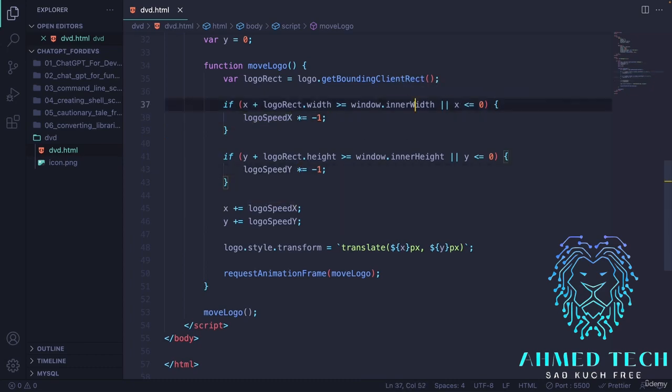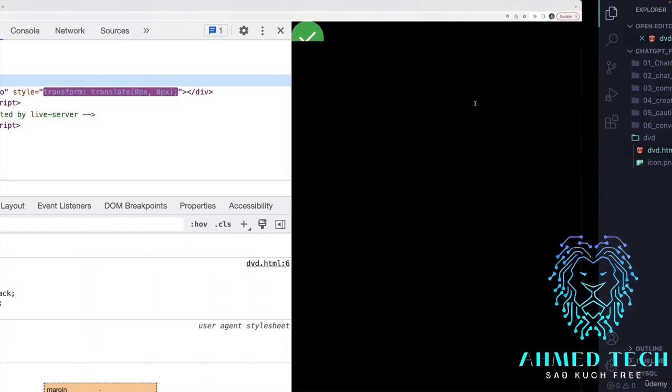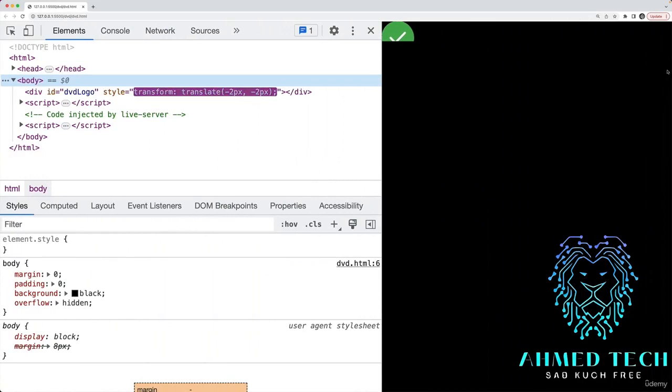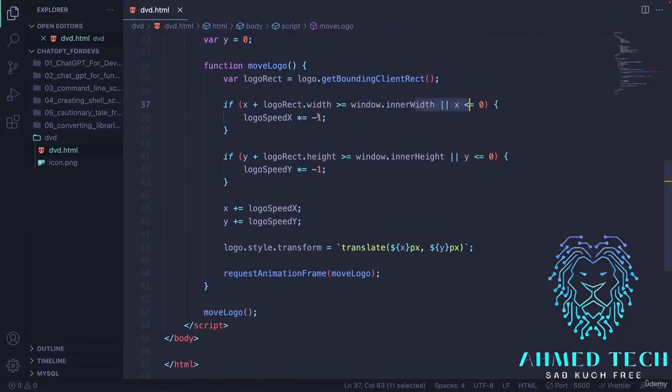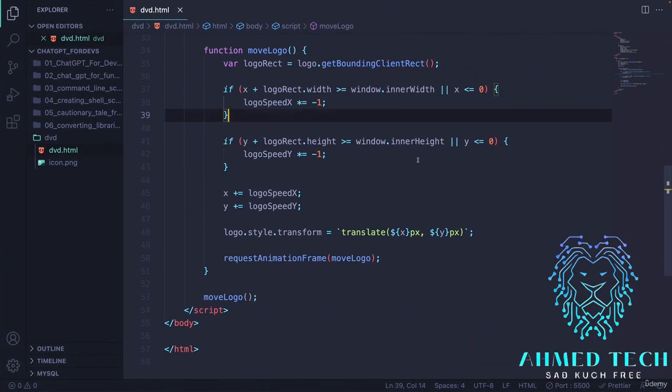Basically, once we hit the border of the box, we're supposed to flip the X speed to be the negative of what it currently is to go that way. Same thing with the top and the bottom with Y speed. If we hit the bottom, we flip the Y speed to be the opposite, and if we hit the top, we flip it again. So we're multiplying by -1. But there's something happening where it's not working and it's going out of order.